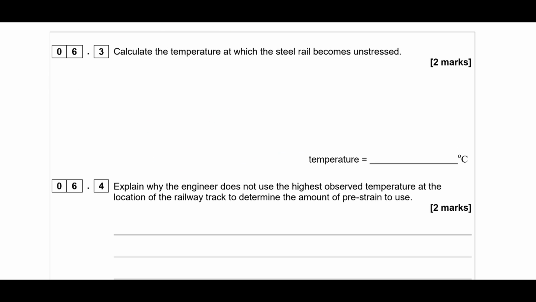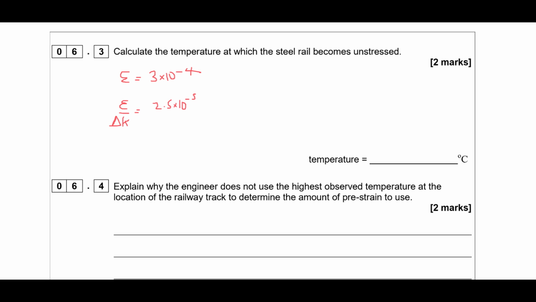Calculate the temperature at which the steel rail becomes unstressed. So we've got the strain, remember, is 3 × 10 to the -4, and the strain per temperature change we got given earlier is 2.5 times 10 to the -5.